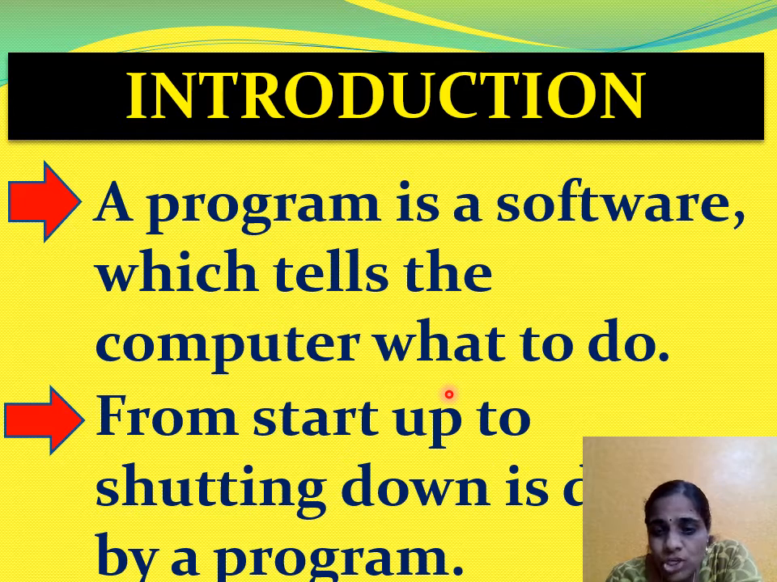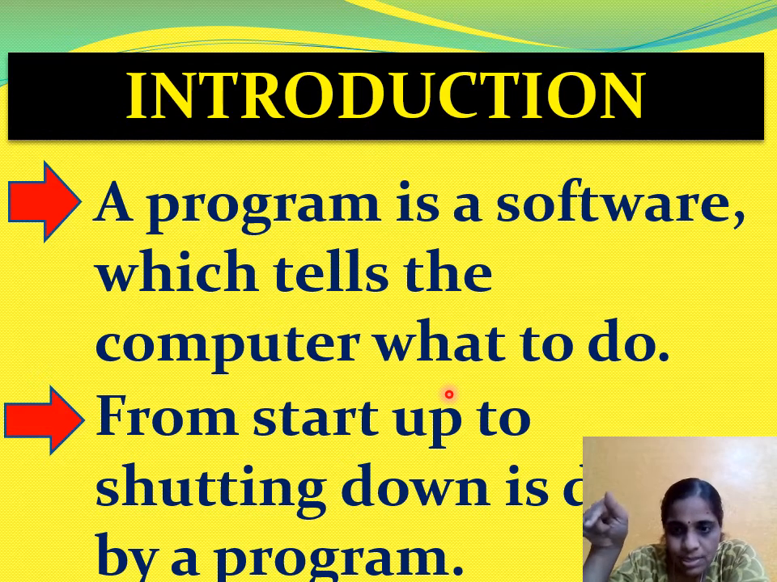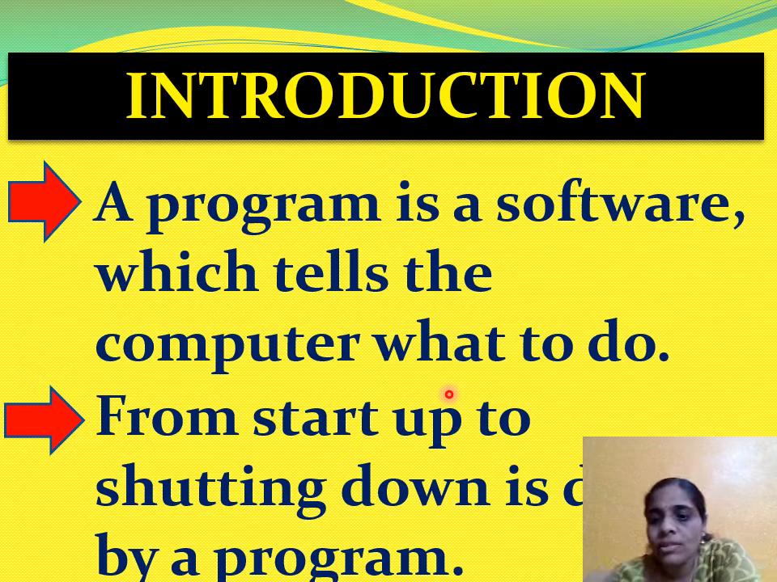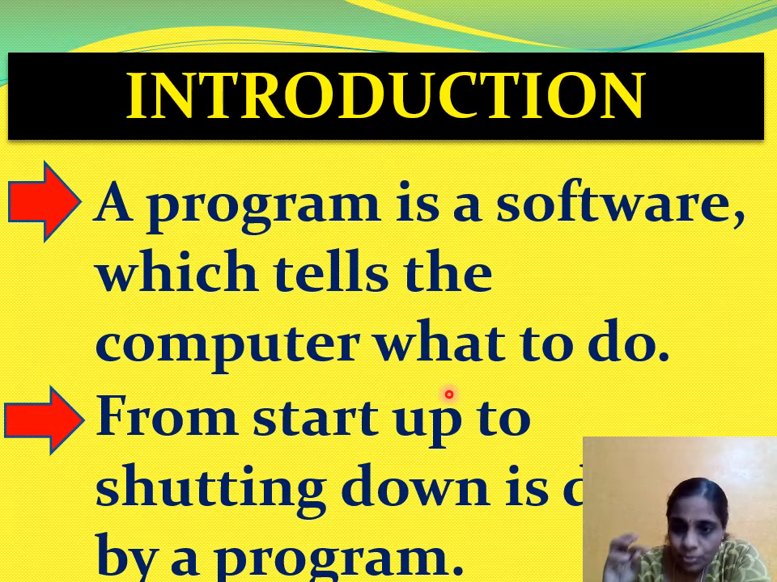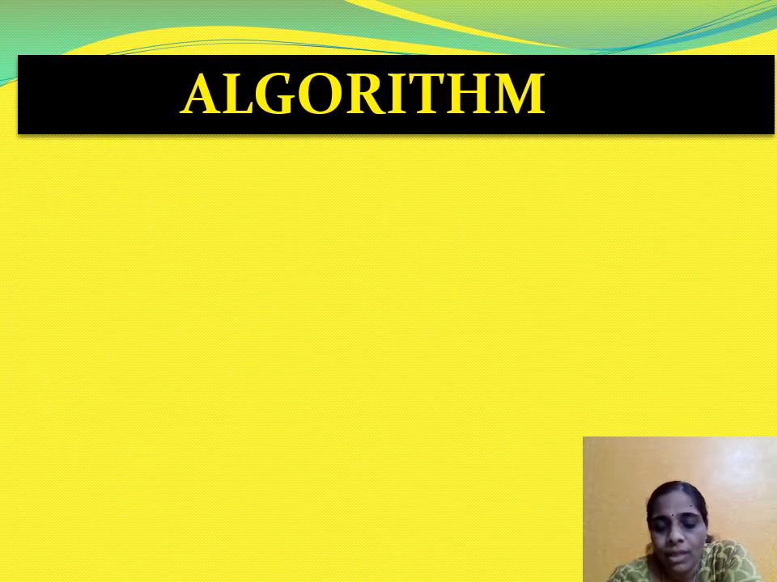From the startup to shutting down the computer, it needs a program. To start, you just press that button, right? The system turns on. The booting program is written inside the laptop or whatever device you are using. So what is a program, children? A program is a software which tells the computer what to do. From startup to shutting down is done by the program. So now we are going to learn about algorithm.